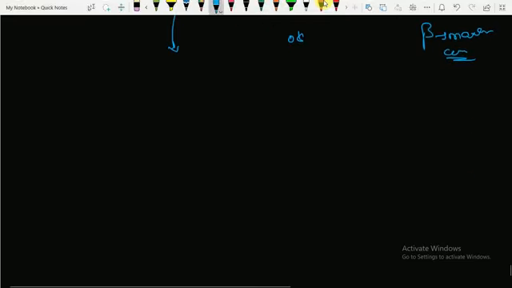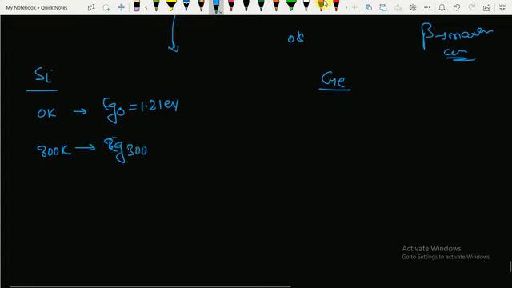Now I would like to give you some practical data for silicon and germanium. Silicon and germanium are the heroes of semiconductors, as we already know. For silicon, Eg at 0 Kelvin is 1.21 electron volt, and at 300 Kelvin it is 1.1 electron volt. For germanium, at 0 Kelvin Eg is 0.78 electron volt, and at 300 Kelvin it is 0.7 electron volt.